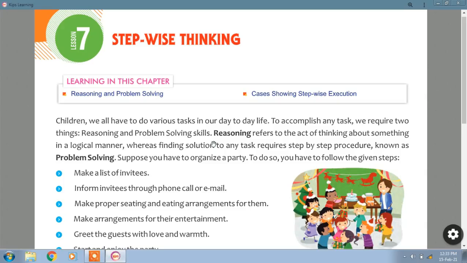Okay, we require two things. One is reasoning and the second one is problem solving. You should have these two skills. What is reasoning and what is problem solving? So the definitions are given here.